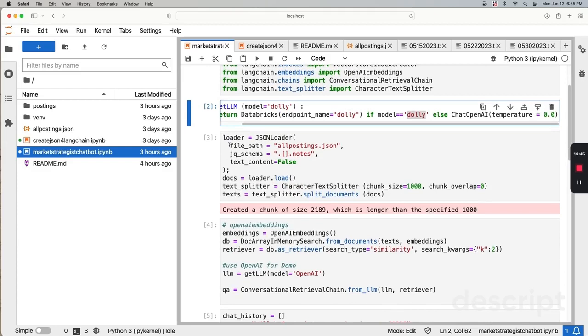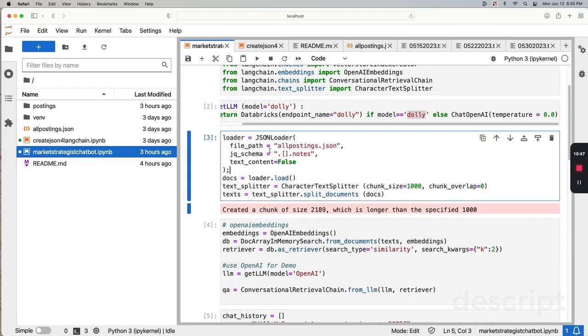From here, you're using the JSON loader from LangChain. With the JSON loader, we load all posting JSON. All posting JSON is created by the other program, which consolidates all the text and formats it into the same JSON file. And this is the schema of the JSON file. And here we're going to load that into docs.